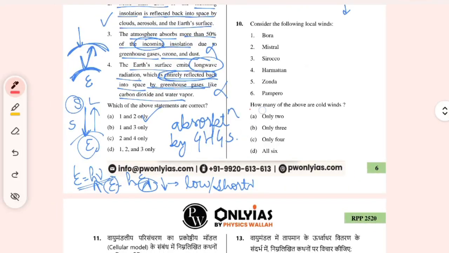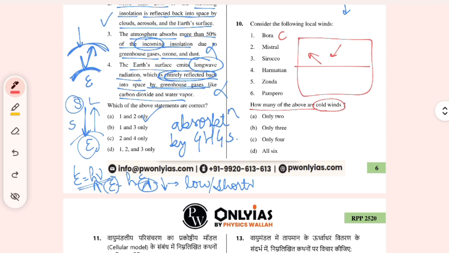Now how many of the above are cold wind? So we have to learn the map, which is cold wind, which is hot wind, in the local wind chapter of GC Leong, and it is also in NCERT. So Bora is a cold wind. Mistral is a hot wind. यूरोप में है ये.